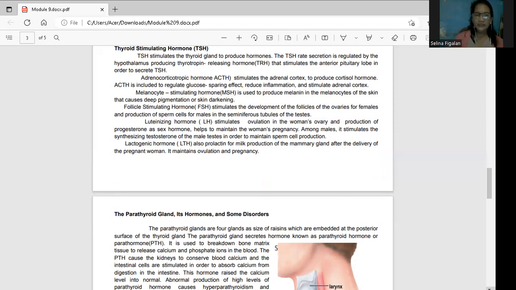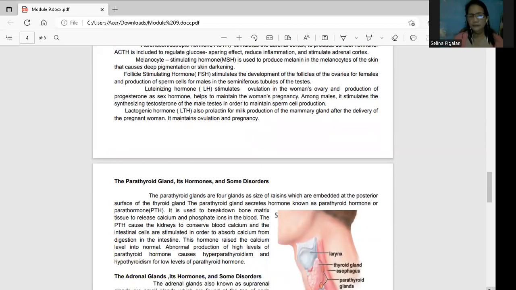That is under the luteinizing hormone. But when you say lactogenic hormone, lacto, which means the production of your milk, which is under the prolactin. So para makapag-produce ka ng gatas with your mammary gland. It also maintains the ovulation and pregnancy of a woman. That is your lactogenic hormone.